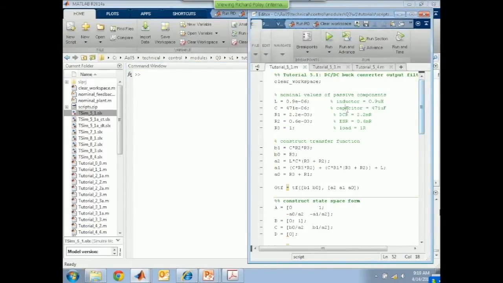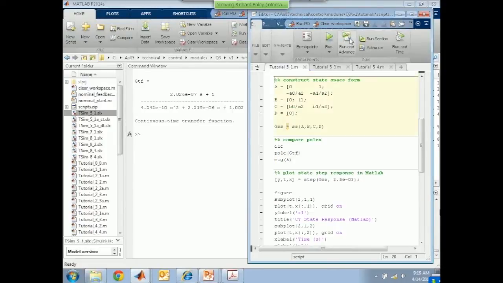Here we go. Again, I'm using the cell-based programming approach. This is divided into cells, and the first cell does nothing more than we did yesterday, which is to construct the transfer function of this system using the TF script. I'll run the first cell, and you'll see the transfer function appear in the workspace. That's exactly the same as we had yesterday.